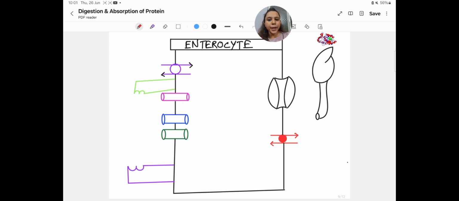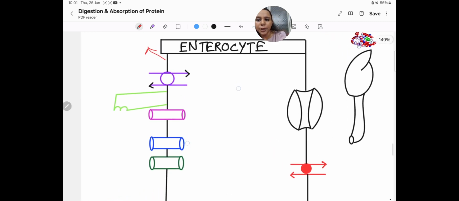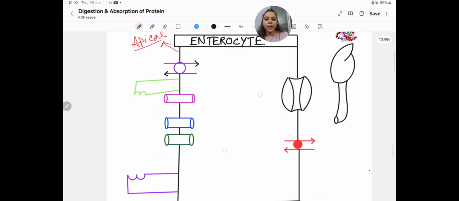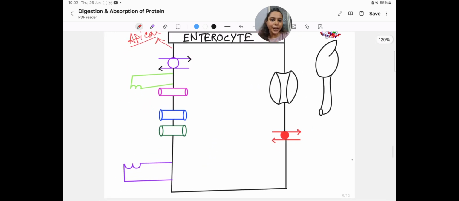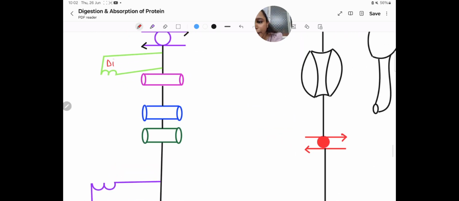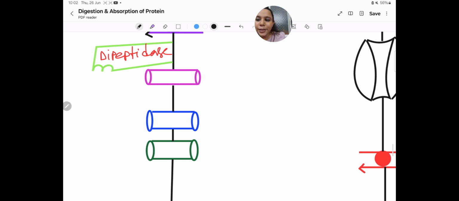Absorption of protein takes place within the enterocyte. This is the apical surface of an enterocyte, and dipeptidase and tripeptidase enzymes are located there. Dipeptidase will cleave a dipeptide like so.